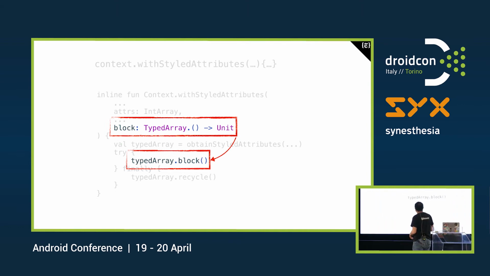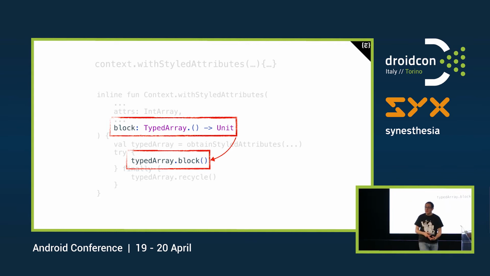If you check the KTX library, you see that we have quite a lot of examples of these kind of use, because it lets us create a lot of functions that can be then chained with the normal APIs, okay?